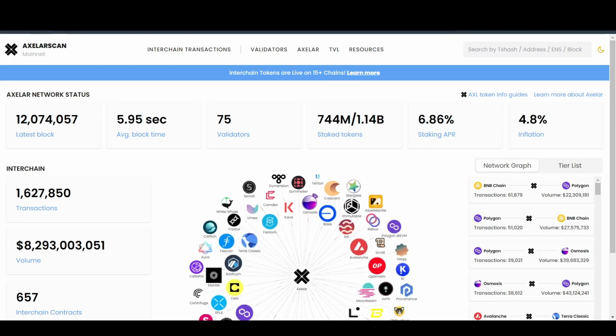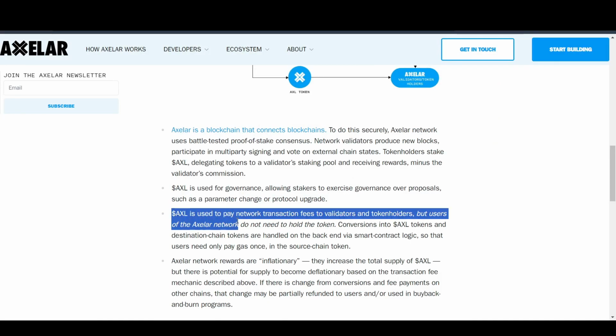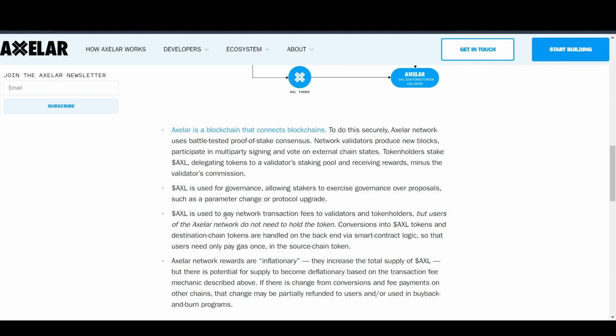Another utility it has is that it is also used to pay gas fees. As it is a layer 1, users are required to pay the gas fee as well. AXL is used to pay the network transaction fees to validators and token holders, but users of the Axelar network do not need to hold the token. Conversion into AXL tokens and destination chain tokens is handled on the back end via the smart contract logic, so that users need only pay gas fees once. So basically in the end the fees are transferred towards AXL no matter what token you hold, which is pretty good.